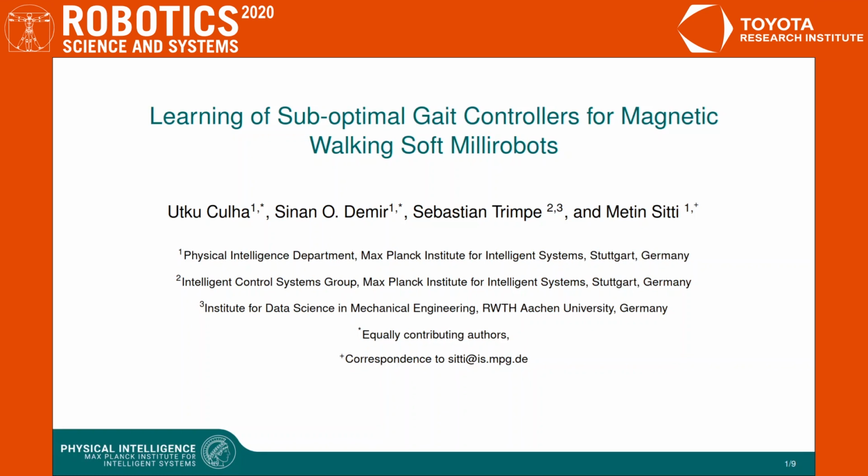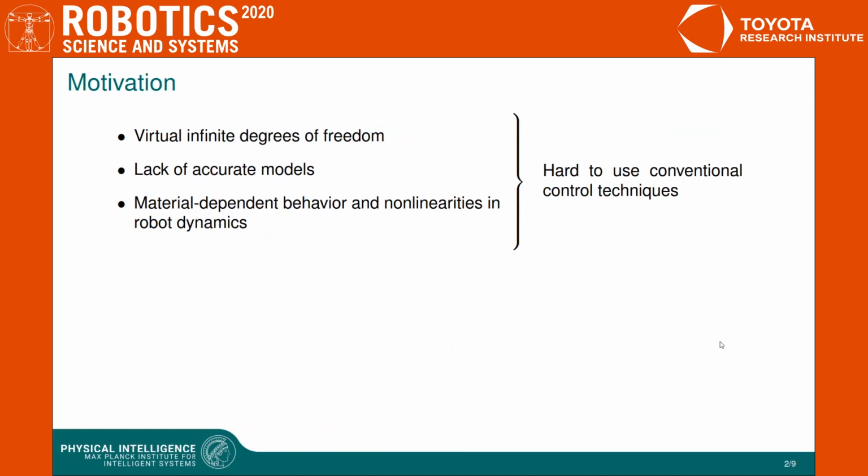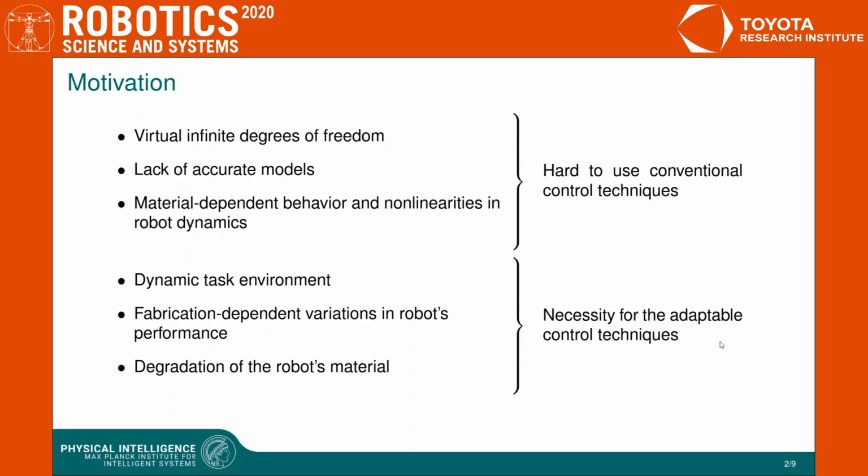Untethered small-scale soft robots have promising applications, such as minimally invasive surgery and targeted drug delivery. However, due to their virtually infinite degrees of freedom, lack of accurate models, and nonlinear dynamics, use of conventional control techniques is a challenging task. Moreover, dynamic task environment, fabrication-dependent variations, and degradation of the robot's material over time, which are especially important in medical applications, make usage of adaptable control techniques a necessity.